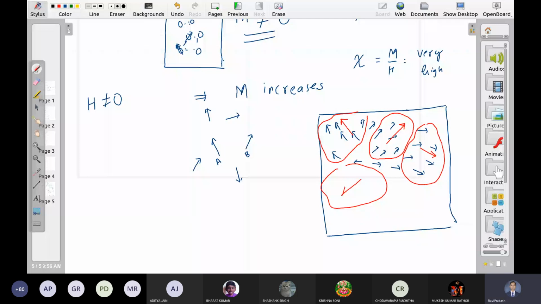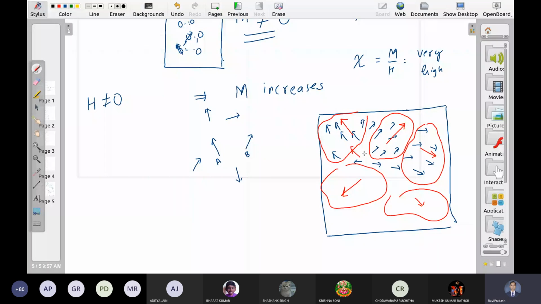What about the spins which are at the boundary of two? उन spins का क्या होगा जो दो डोमेन की बाउंड्रीज पर हैं? Obviously they are always in dilemma. जो बाउंड्री पर हैं ये हमेशा परेशान रहते हैं, because this domain will try to deflect spin according to its direction. दूसरा डोमेन उसको अपनी तरफ डिफ्लेक्ट करने की कोशिश करेगा. So they always keep on fluctuating. ये हमेशा फ्लक्चुएट करते रहते हैं. Sometime along one domain, sometime along other domain.